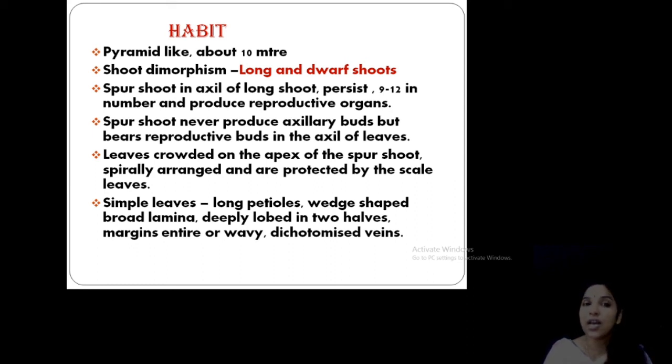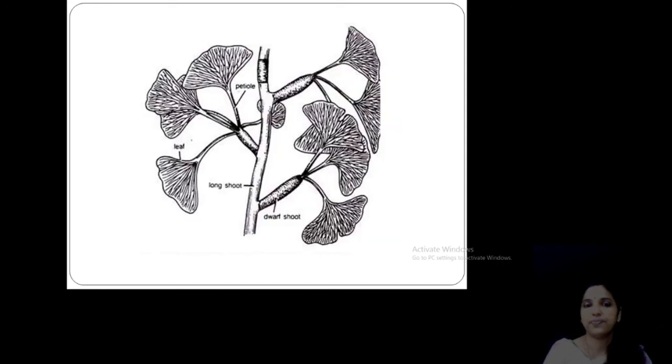Then the leaves are very simple. I already told you, long petioles with a bilobed or wedge-shaped structure. They are deeply lobed with two halves, and the margin is entire or may be wavy, with dichotomous veins. Look into this picture: this is the long shoot, and these are the dwarf shoots, and on the dwarf shoots you can see the leaves arranged.